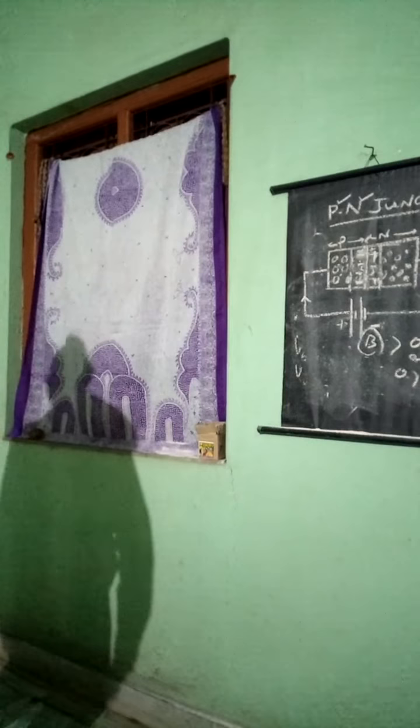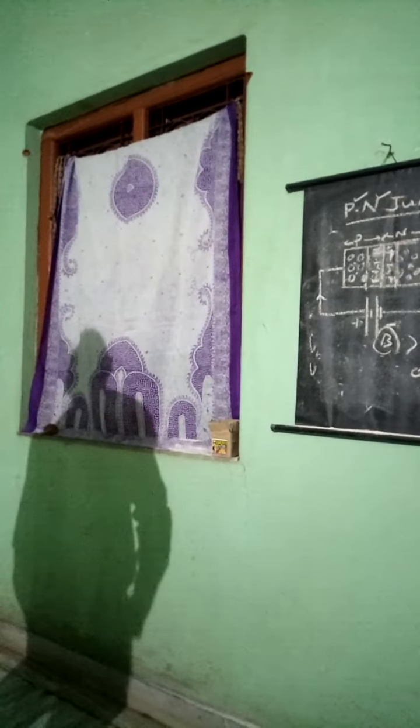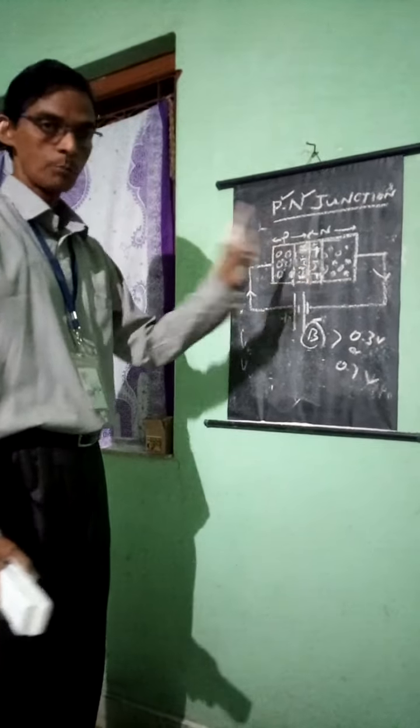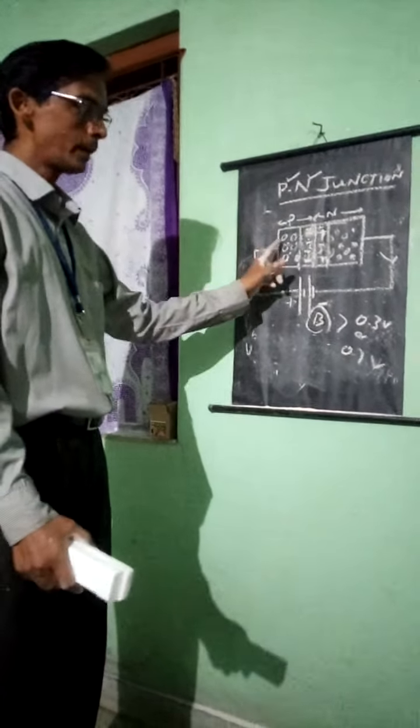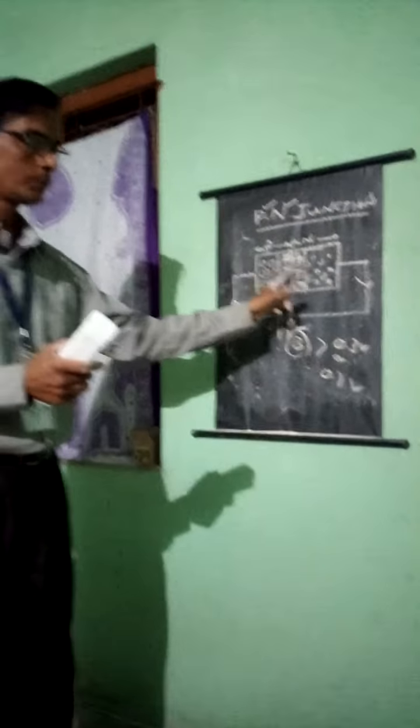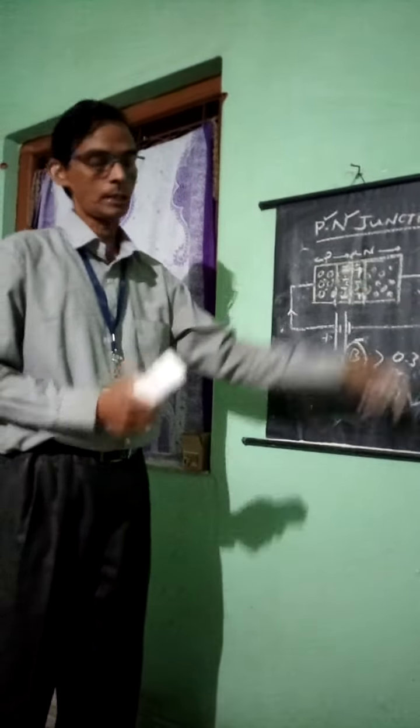In the case of a PN junction, remember that outside the potential barrier, on either side of the junction, the material is still neutral, so we have to apply a voltage to get the result. The movement of electrons towards the holes and of holes will neutralize and overcome this barrier potential. Then the current starts to flow.